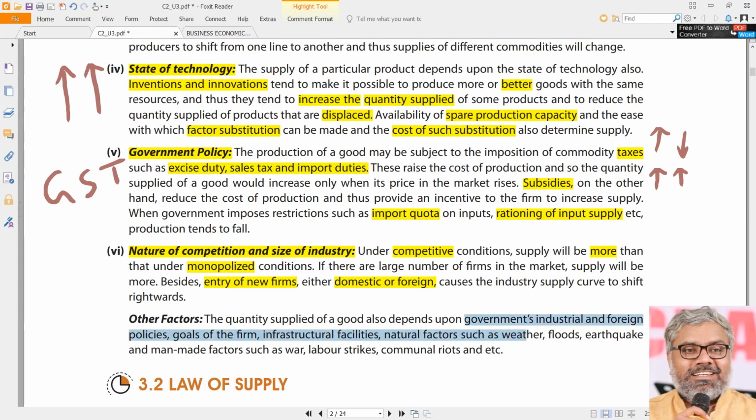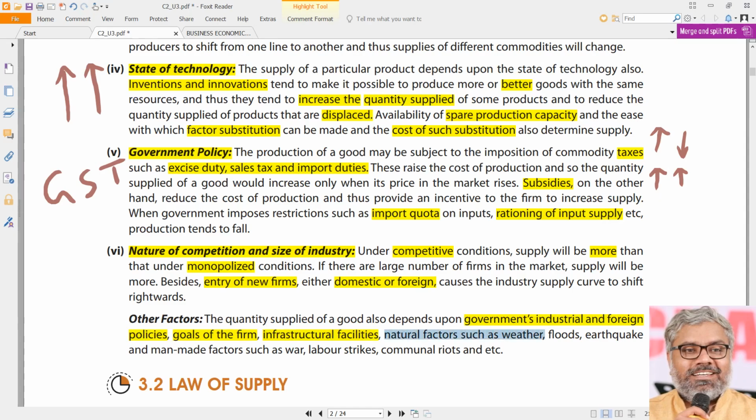Once again, the government policies, like the government's industrial policies, foreign policies, etc. And what are the goals of the firm itself? Certain firms may not really want to increase the supply. They just supply a standard quantity and keep quiet. That is their style. So not necessarily that they change their supply according to the market. They will have their own goals, so that will have an influence. If infrastructure facilities are better, definitely that will have a positive influence on the supply.